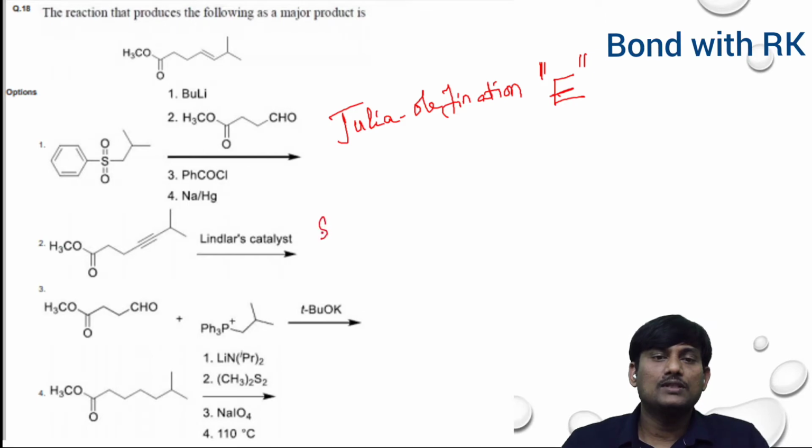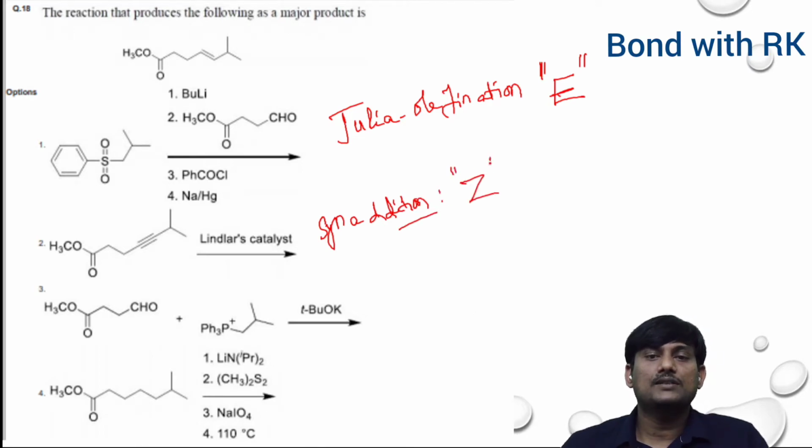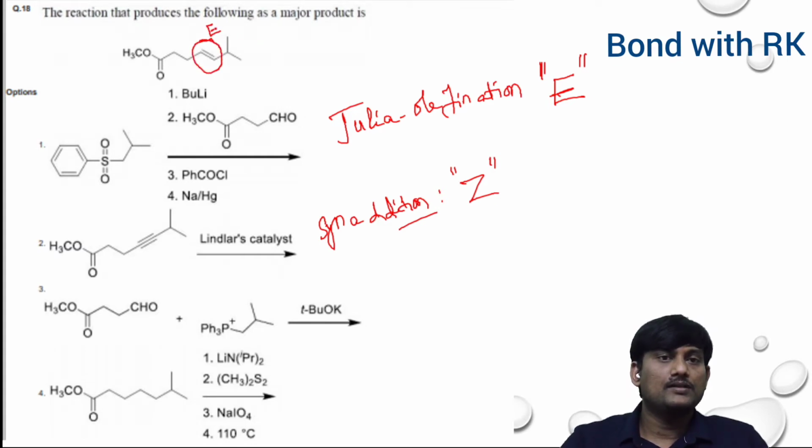With Lindlar's catalyst, we know that there is a syn addition of hydrogens. So here we will get the Z configuration. Here we have the E configuration at the double bond. In each case there is a formation of a double bond. But here you will get E, here you will get Z. This one is the Wittig reaction.